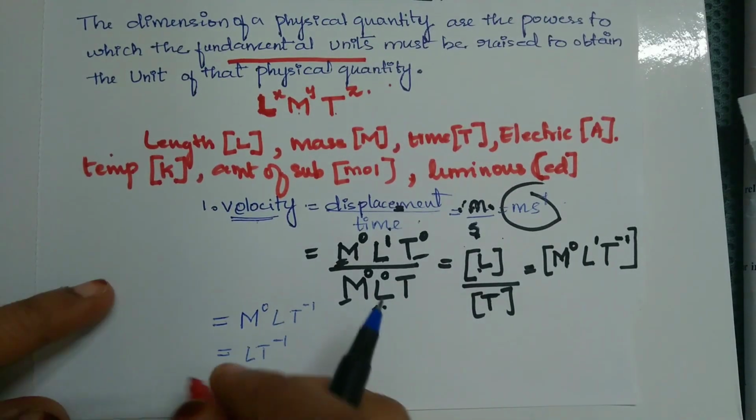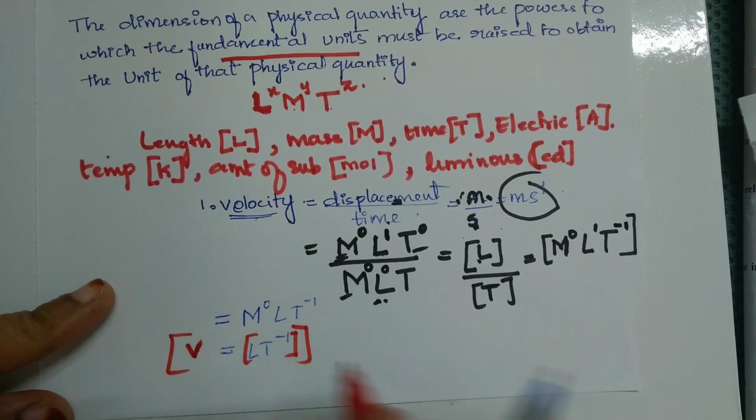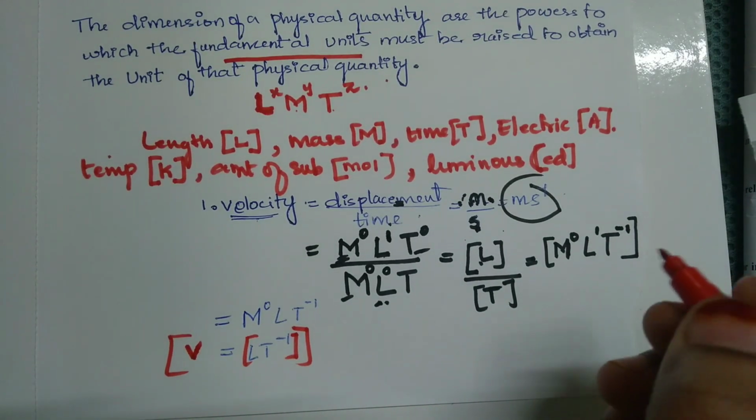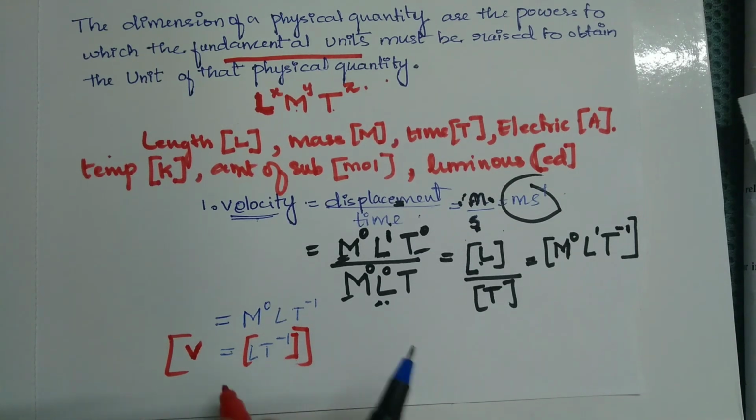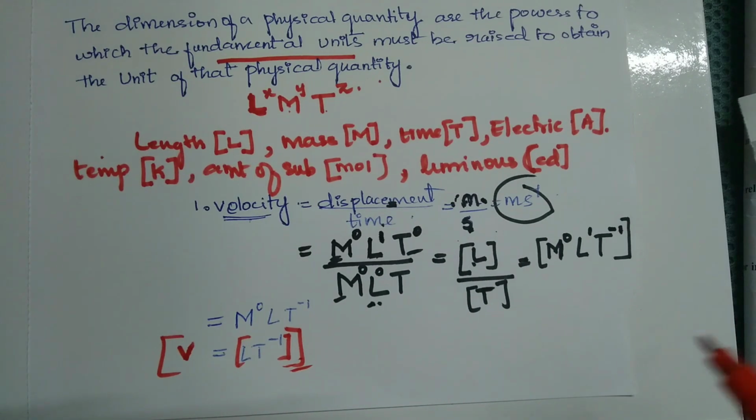This is a very important formula for the dimensional equation for the velocity, that is LT^-1. You need to remember it, you have to learn it by heart. So LT^-1 is the dimensional formula for velocity.